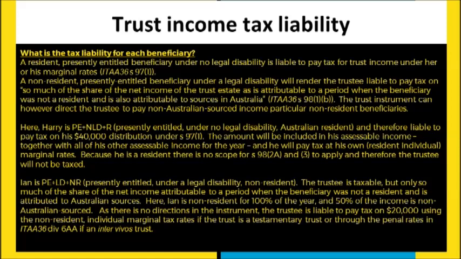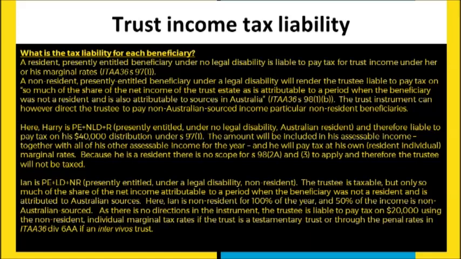Now, interestingly, the trust deed, or the instrument that creates the trust in these sort of scenarios, can actually state how Australian sourced and non-Australian sourced income is to be applied. If, however, it is silent in terms of how it's applied, it's just going to be a proportion. So here, for example, half of the income was derived from Australian sources and half from non-Australian sources. And so that's simply the fraction, 50-50, that is going to be applied in this particular situation.